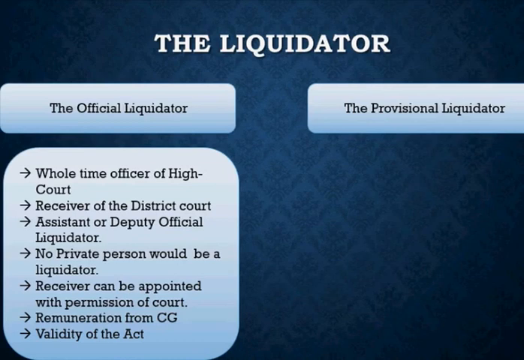So before the winding up order is passed, they cannot appoint an official liquidator. So they appoint the same official liquidator, but call him a provisional liquidator. If I do not pass an order of winding up, I'll call him back. So he's not going there to start the winding up proceeding, to sell off the assets or pay off the liabilities. No, he is going there for just one purpose, that is to safeguard the assets and the interest.